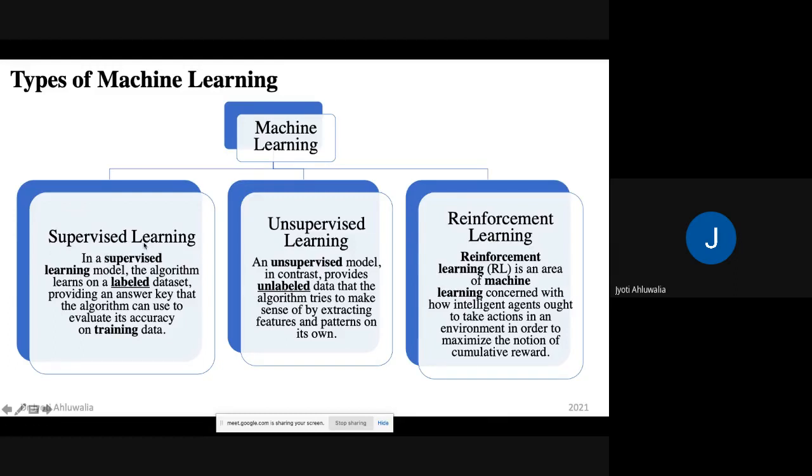So to understand supervised learning, in supervised learning model, the algorithm learns on a labeled data set, and that labeled data set has the answer key. So for example, if you have 100 photos, 50 photos are of a cat and 50 photos are of dogs. So all those 100 photos are labeled. We know that this photo belongs to a cat and this photo belongs to a dog. Whereas in unsupervised learning, we have 100 photos, but they are not labeled. We do not know which photograph is of a cat, which photograph is of a dog.